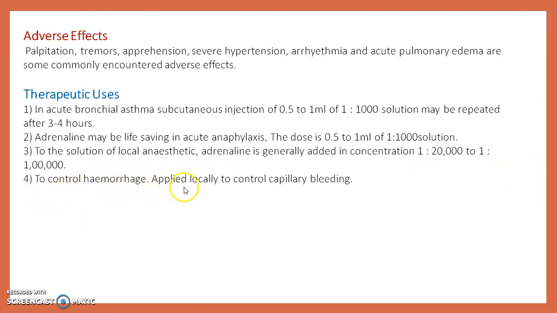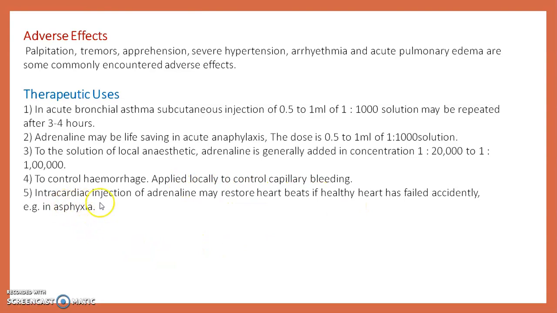To control hemorrhage, it is applied locally to control capillary bleeding. Intracardiac injection of adrenaline may restore the heartbeat if a healthy heart has failed accidentally. For example, in asphyxia, adrenaline is given to restore the heartbeat. As a nasal decongestant, adrenaline is also used.